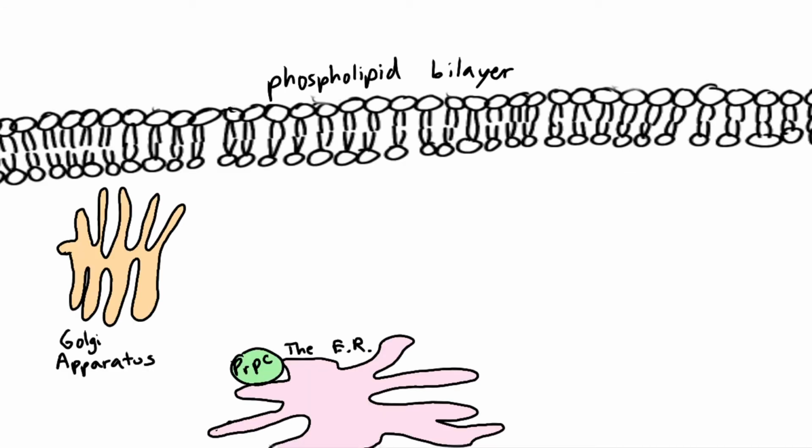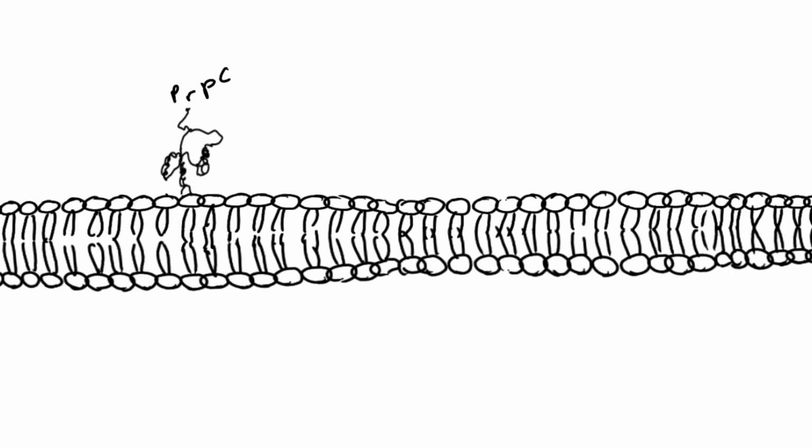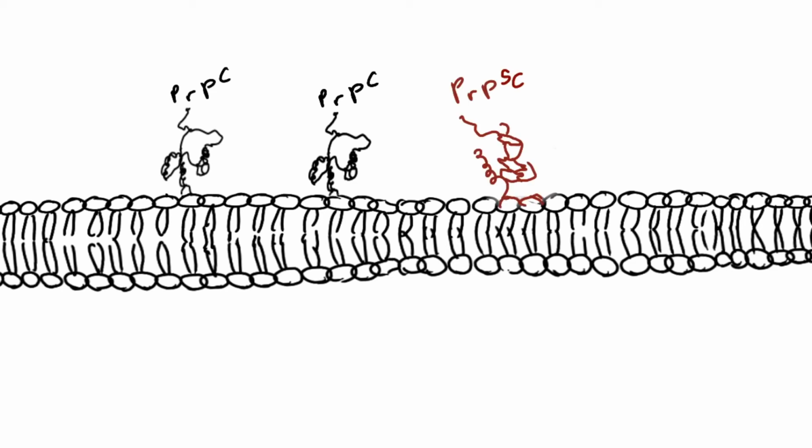PrPC is synthesized and processed in the endoplasmic reticulum and the Golgi apparatus. It then attaches to lipid rafts in the phospholipid membrane. As more PrPC is produced and recycled, the misfolded PrPSc prion attaches to the membrane. Its origin depends on the type of CJD. It could come from a lysosome and an exosome, or from cell-to-cell contact.